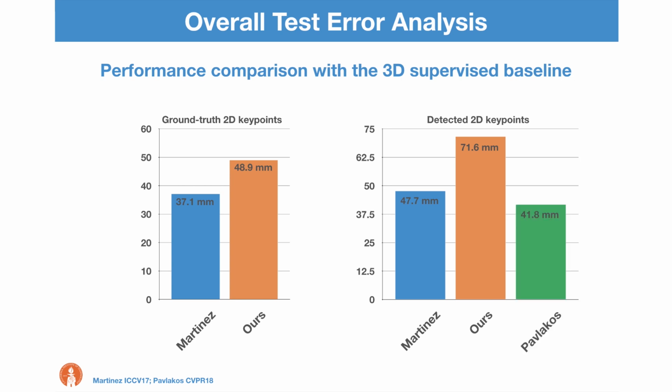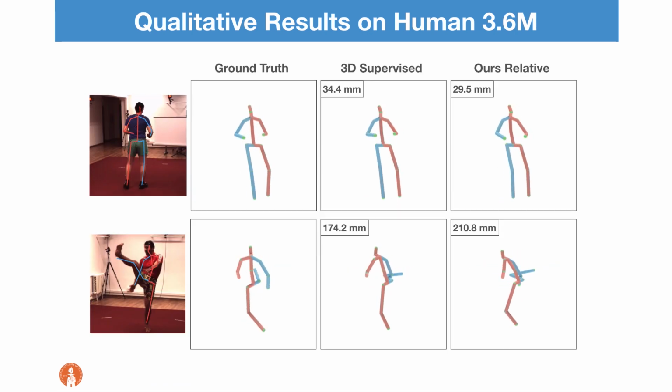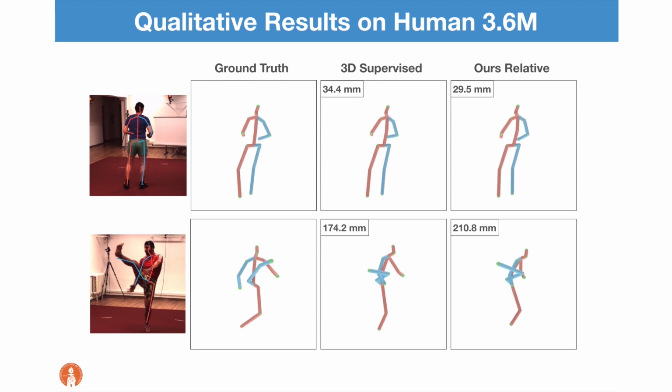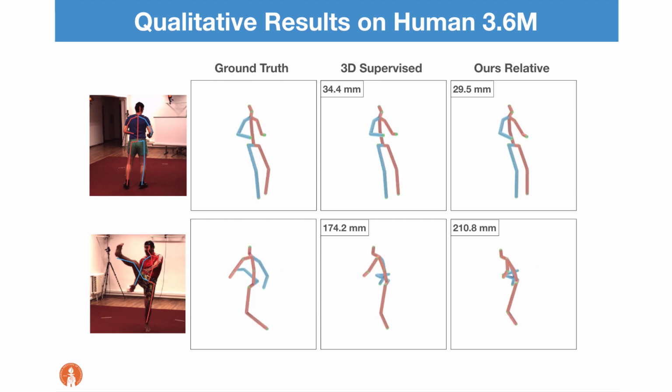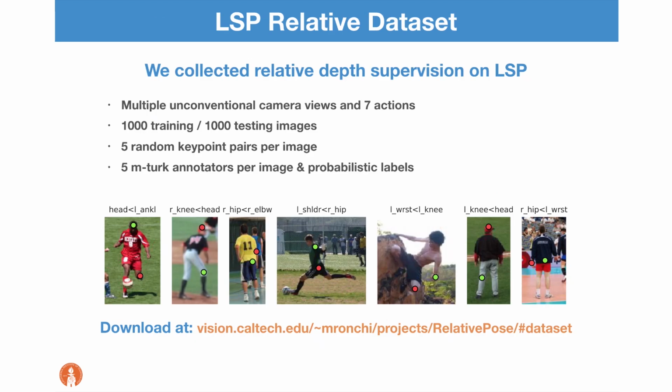We also report the results of a recent method which uses relative depth annotations in conjunction with 3D pose ground truth. Qualitative results testify the high performance of our method, shown on the right, compared to the supervised baseline. Our training methodology is the first that allows to train a network for 3D pose estimation on large 2D image datasets without requiring any 3D ground truth.